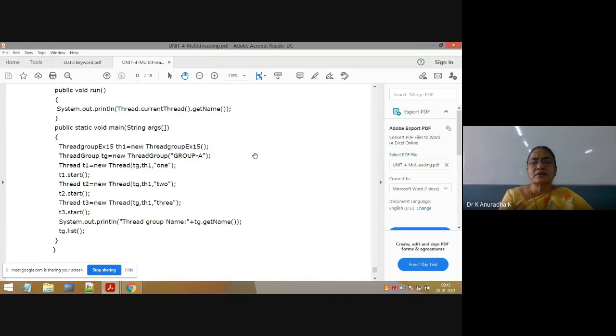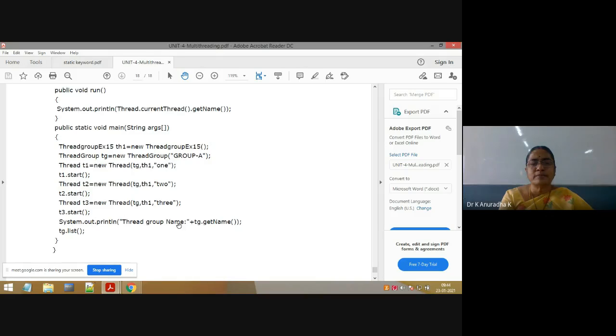How do we create one more thread group, group B? ThreadGroup tz1 is equal to new ThreadGroup of double quotes group B. Again for that, add 2 or 3 threads. Like that we can create thread groups and we can add the threads to those thread groups. So this is the program on thread group.